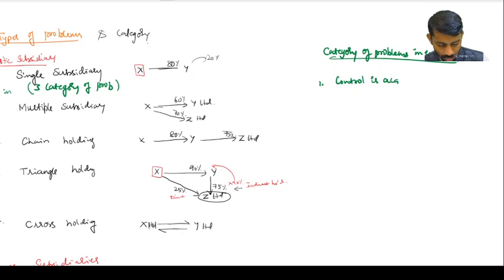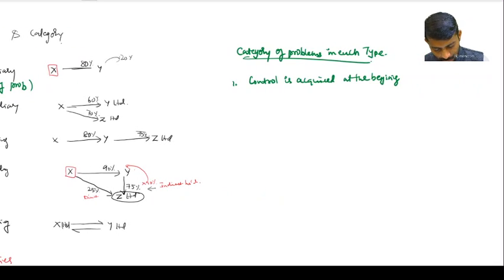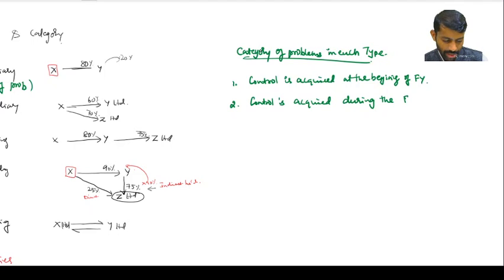control is acquired at the beginning of the financial year. Number two, control is acquired during the financial year, partly during the year.